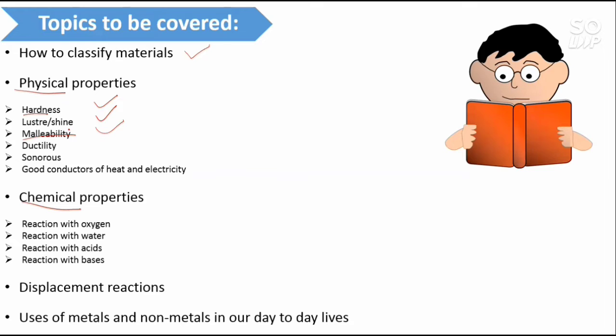Did non-metals also acquire this property? Of course not. We saw how coal, instead of getting converted into thin sheets, broke down into a powdery mass. And we also know how this property is useful for metals. Like you have seen aluminum foil, it is used for wrapping food. Similarly, silver foil is used for decorating sweets.